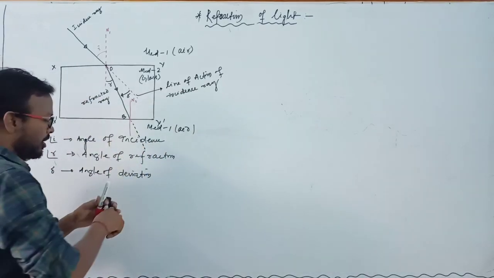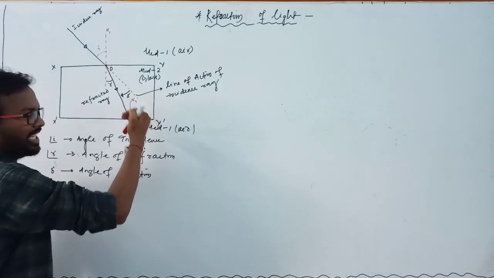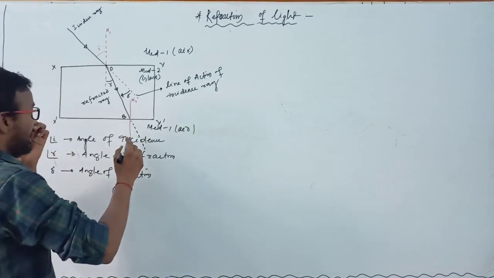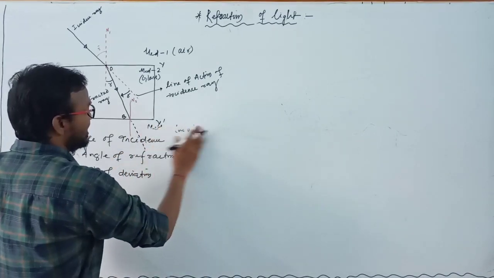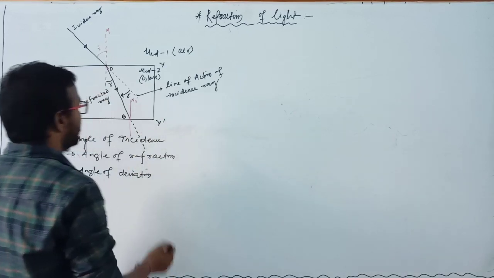But in this case, when light travels from denser medium to rarer medium, the light changes its direction and the light bends away from the normal.